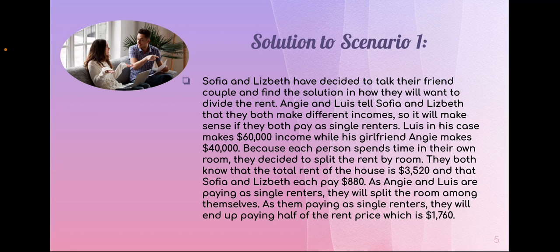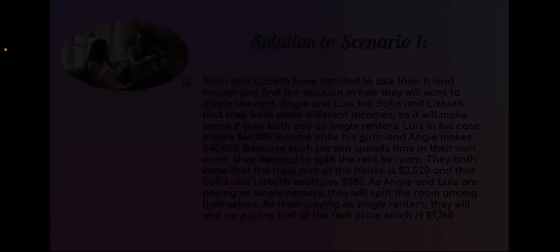Because each person spends time in their own room, they decide to split the rent by room. They both know that the total rent of the house is $3,520, and that Sophia and Lisbeth each pay $880. As Angie and Louise are paying as single renters, they will split the room among themselves. As them paying as single renters, they will end up paying half of the rent price, which is $1,760.